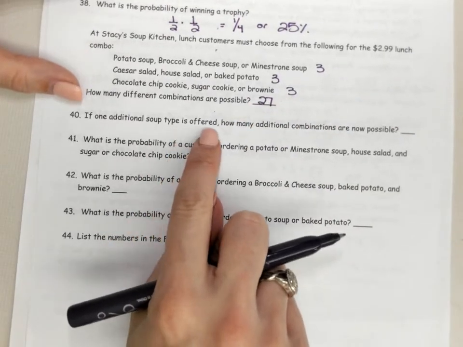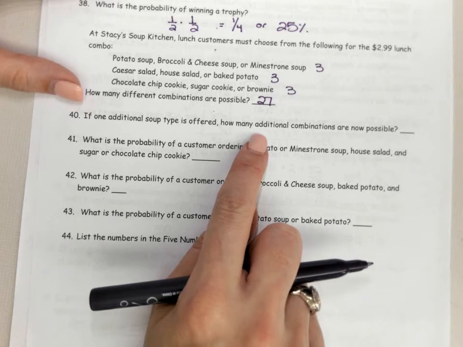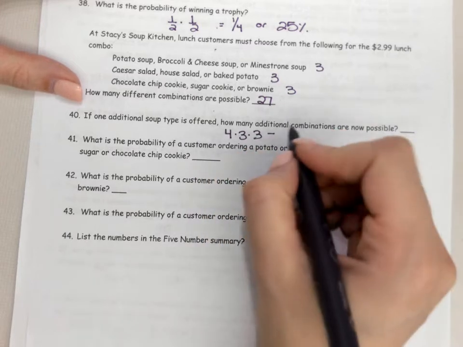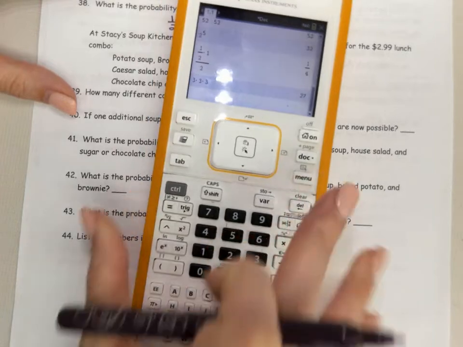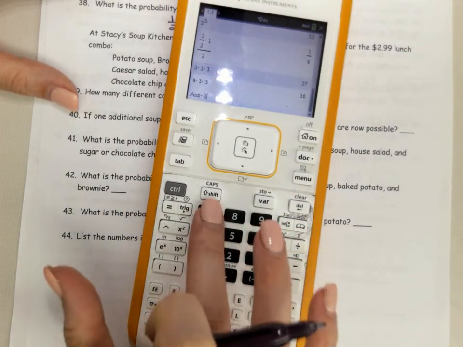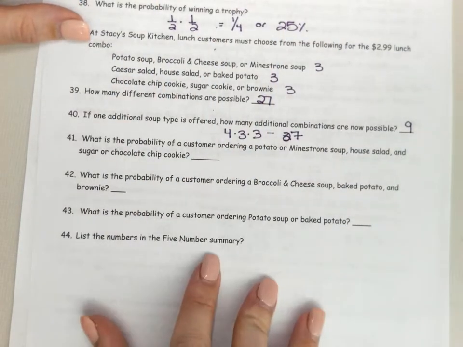If 1 additional soup type is offered, how many additional combinations are now possible? So now it would be 4 times 3 times 3, and we're subtracting that 27 we got in the last problem. 4 times 3 times 3 minus 27 is 9 additional possibilities.